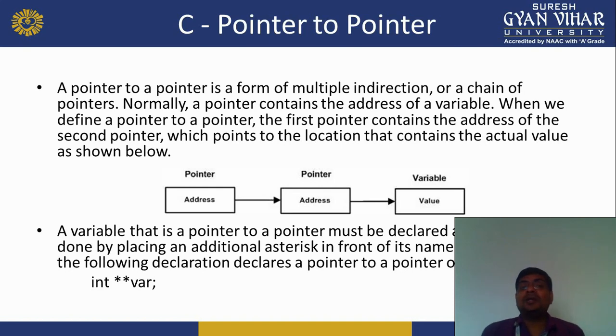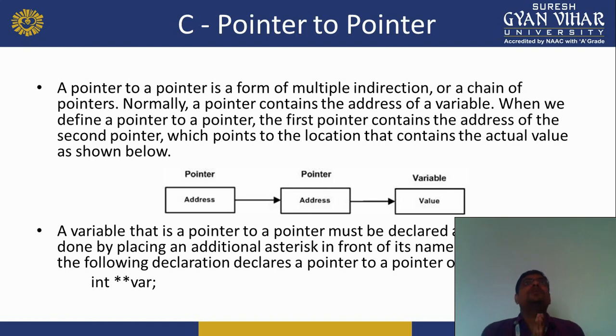A pointer to a pointer is a form of multiple indirection, or a chain of pointers. Normally a pointer contains the address of a variable. When we define a pointer to a pointer, the first pointer contains the address of the second pointer, which points to the location that contains the actual value, as shown below. A variable that is a pointer to a pointer must be declared as such. This is done by placing an additional asterisk in front of its name. For example, the following declaration declares a pointer to a pointer of type int.